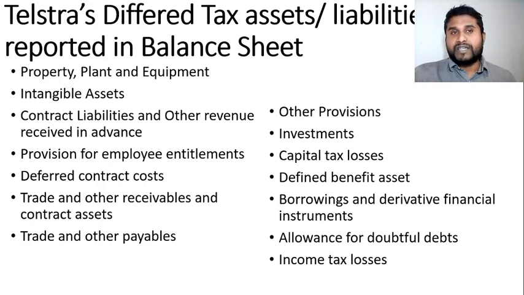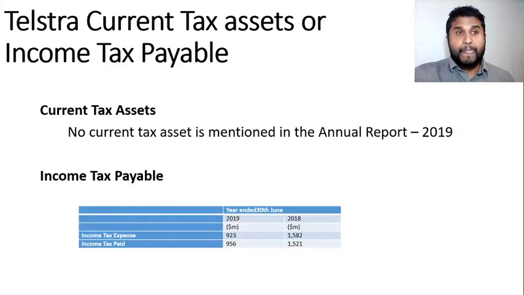In the balance sheet of Telstra, we can identify deferred tax assets or liabilities. For example, investments, capital tax losses, provisions, property, plant and equipment are in their balance sheet. Telstra current assets or income tax payable. No current asset is mentioned in the annual report 2019 of Telstra. In the same statement, they have elaborated that they have offset deferred tax assets and deferred tax liabilities in the financial statement, as they are related to income tax levies.